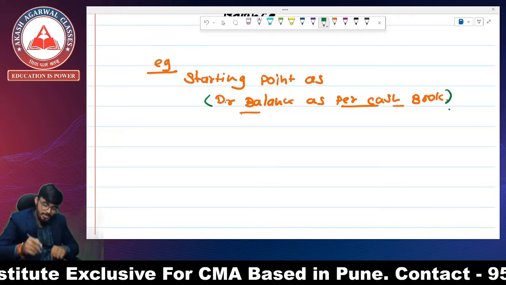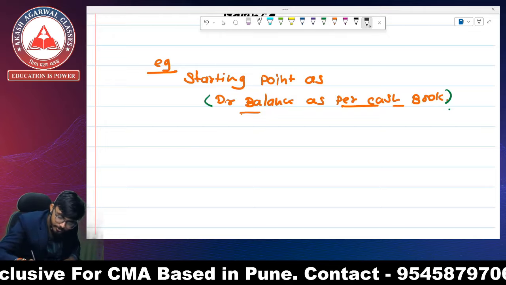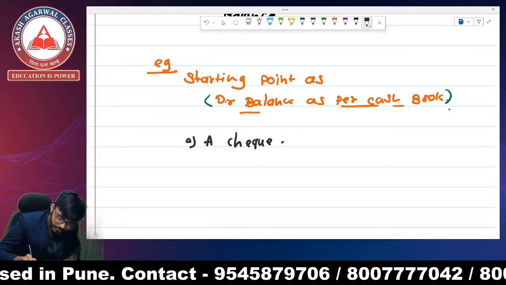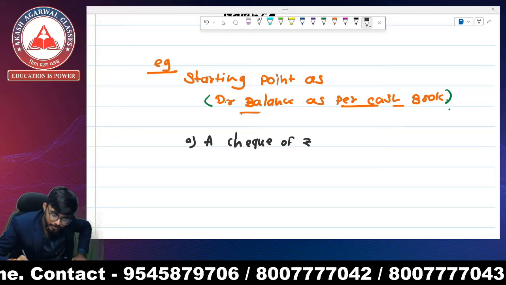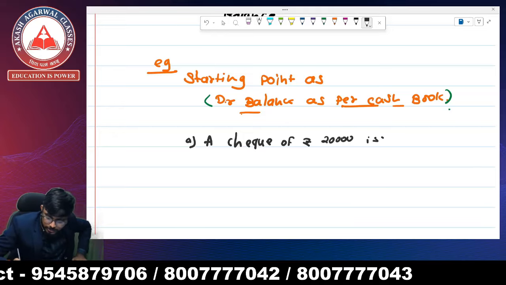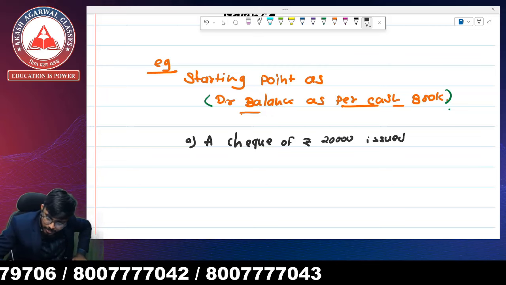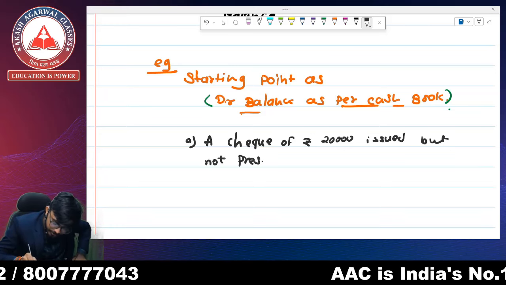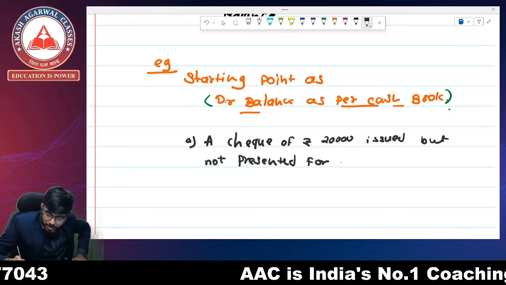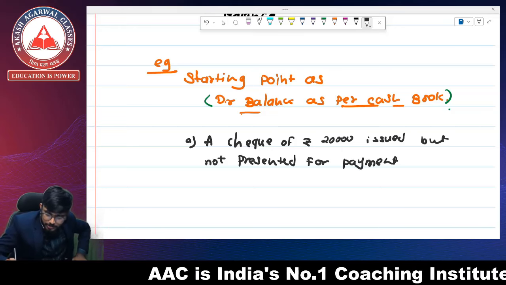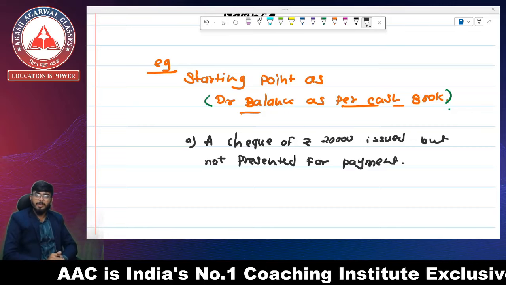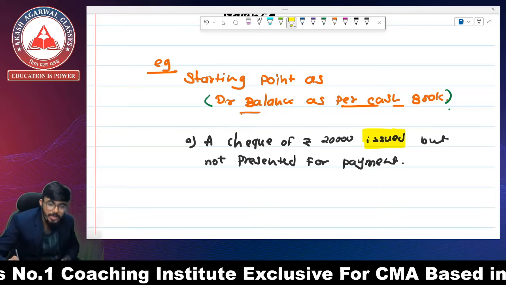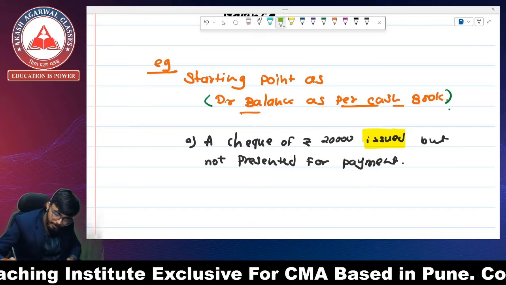Okay. For example, the first example is: a check of rupees 20,000 issued but not presented for payment. So we had issued the check. It means we made a payment.